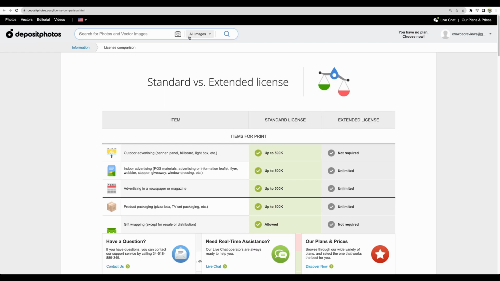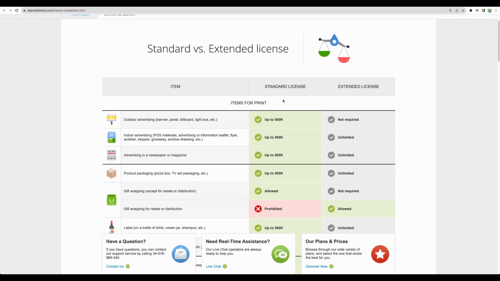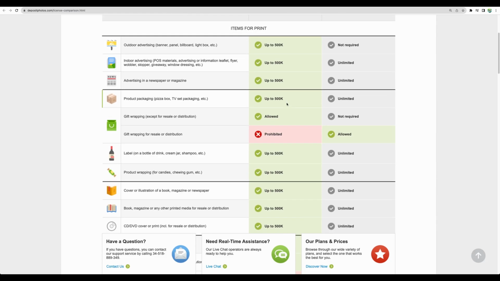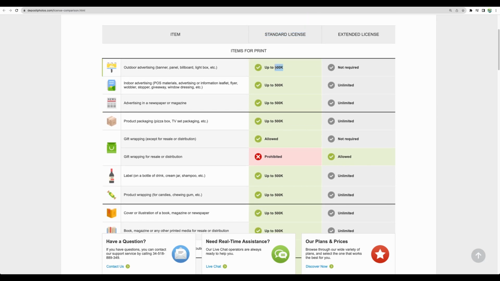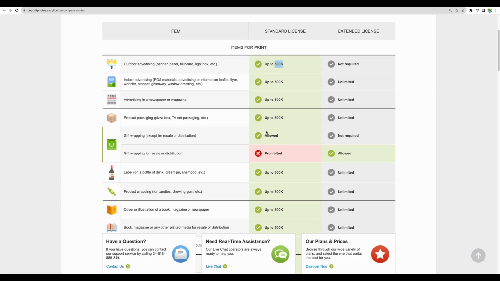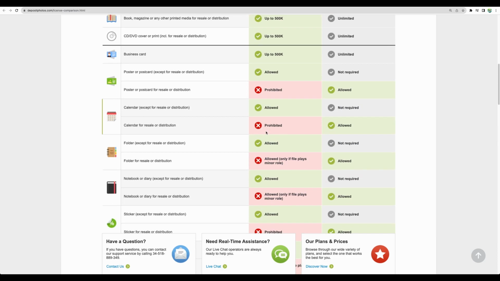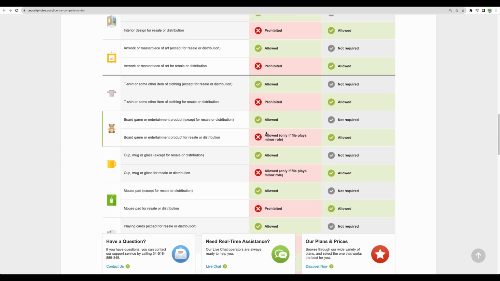I will also leave the link in the description to the license comparison chart where Deposit Photos compare standard versus extended license. AppSumo codes give you the standard license, so you can see for yourself what will be allowed. And as I understood, 500K is the number of impressions, but honestly, I don't know how they will control that. Anyway, by the link in the description, you will find this chart where you can see all the details for allowed usage for yourself.